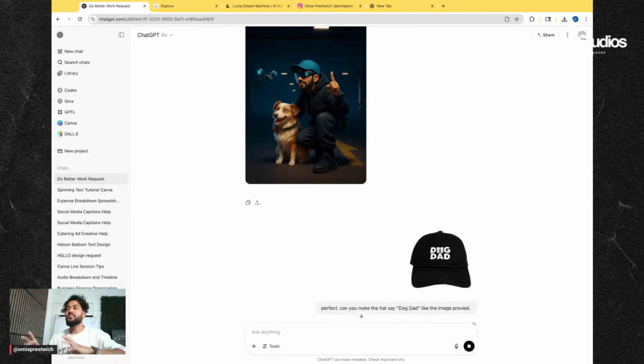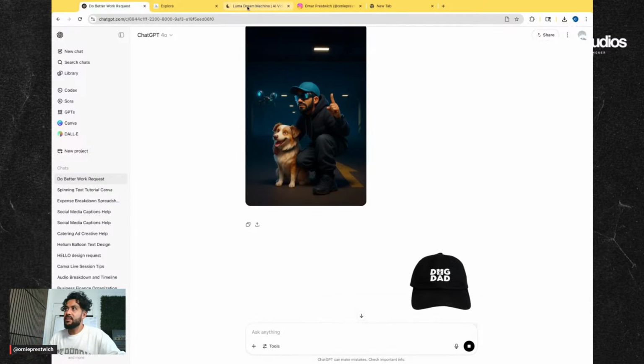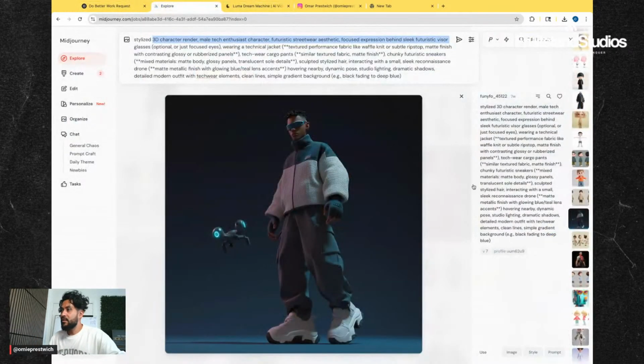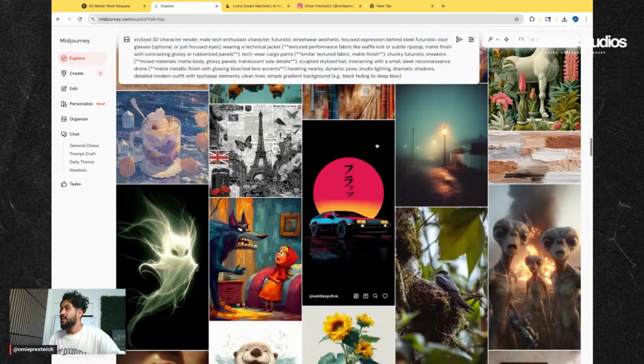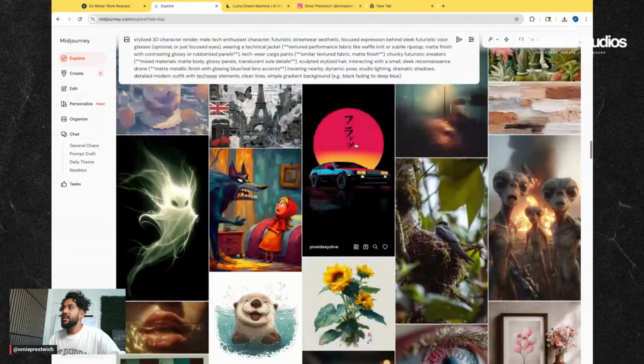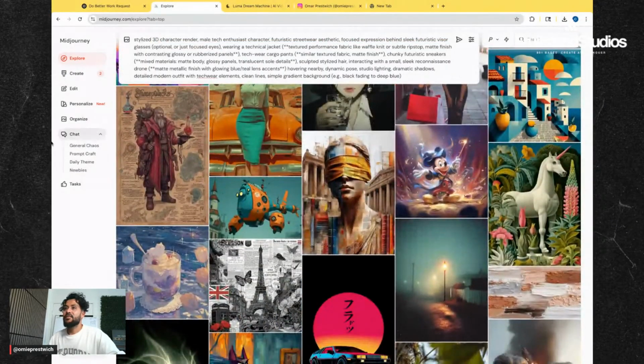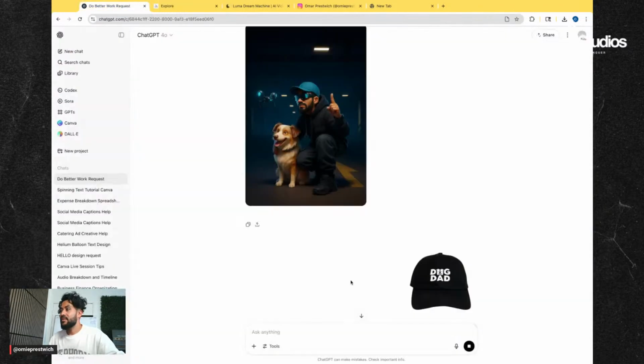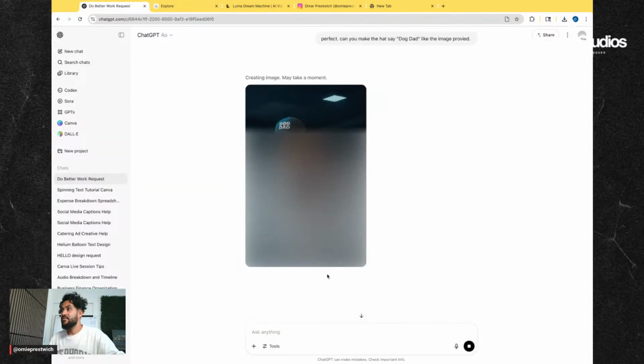I would add the image of me. I would add an example image, and I would say, make this into a hype, realistic image where the character is wearing techwear, because that is the style of it. And like I said, the idea came right here from Midjourney. And if you've ever read the book Steal Like an Artist, that's how we steal like an artist. That reminds me, as soon as this is done, I have an idea.